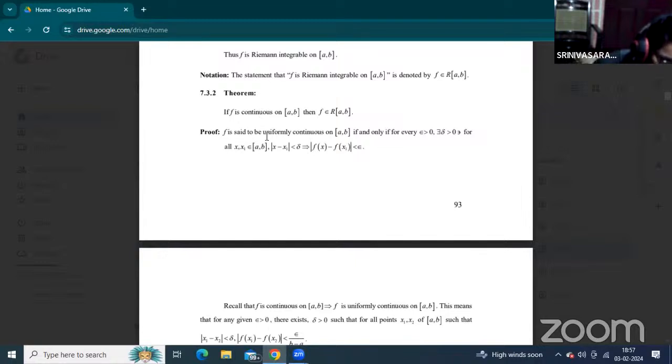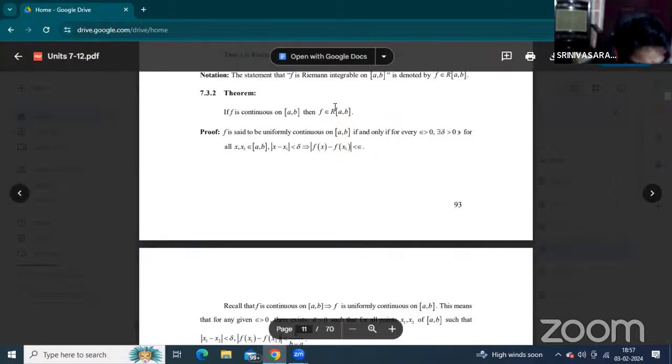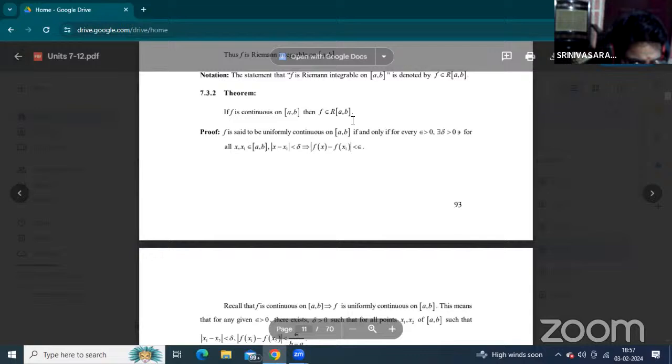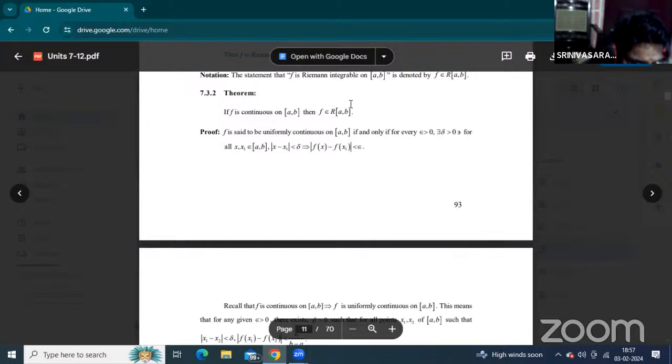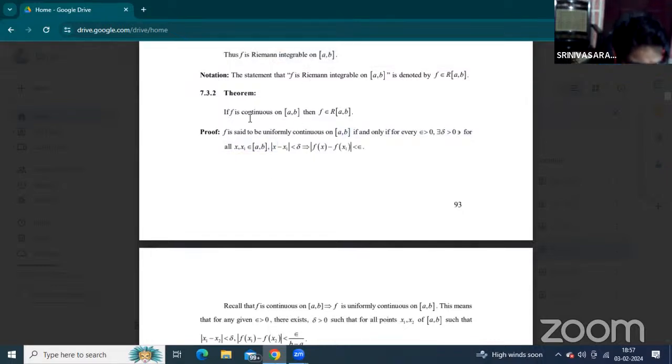In your textbook, 7.3.2: prove that if f is continuous on closed interval [a,b], then f is Riemann integrable on the interval [a,b]. That is denoted by f belongs to R[a,b]. This theorem is very, very important in the final examination. Listen carefully. This proof is okay.